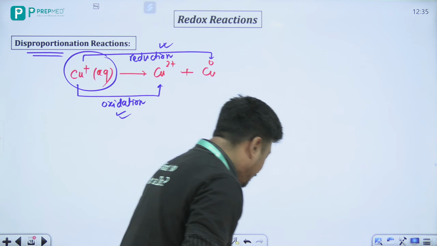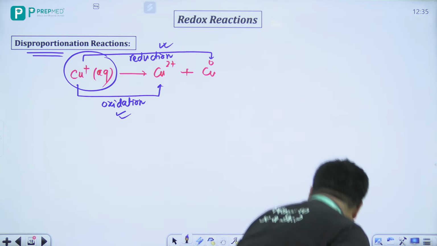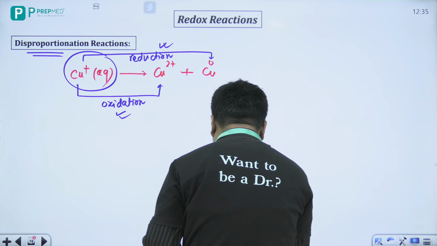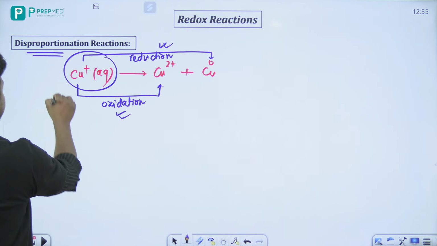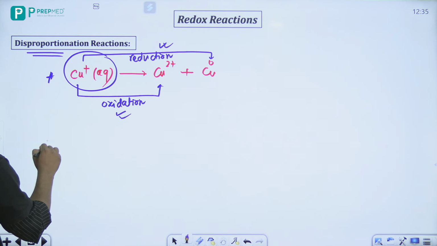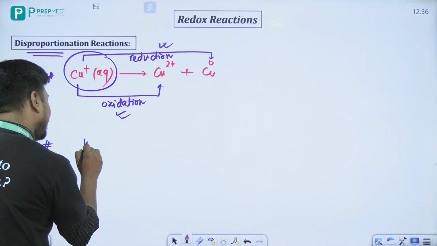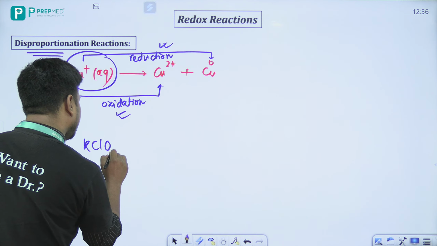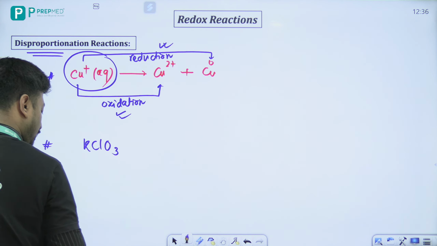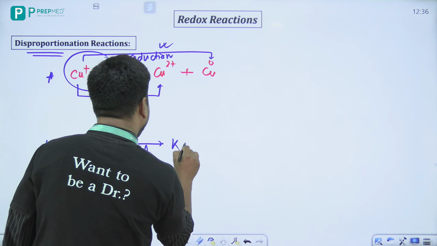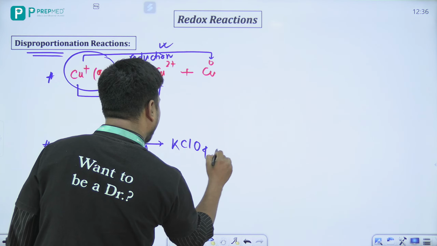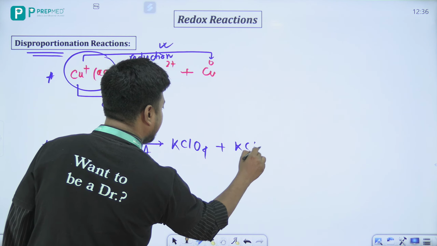Now beta remember that there are ways to determine or define what is the disproportionation reaction. चलो एक और एग्जांपल यहाँ पे लेते हैं हम, KClO3, okay, KClO3 that will give me, if I heat, KClO4 plus beta KCl.